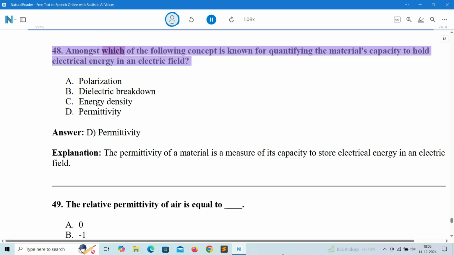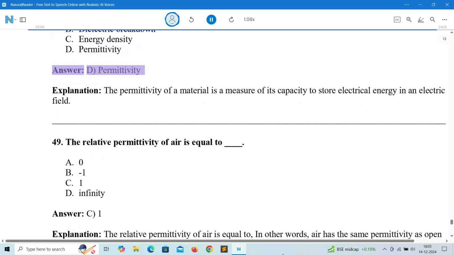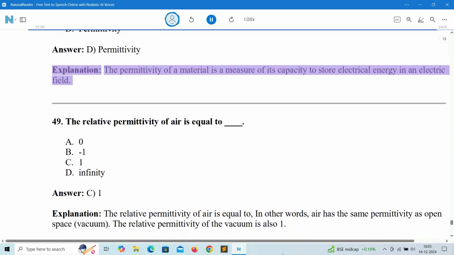48. Amongst which of the following concepts is known for quantifying the material's capacity to hold electrical energy in an electric field? A. Polarization. B. Dielectric breakdown. C. Energy density. D. Permittivity. Answer: D. Permittivity. Explanation: the permittivity of a material is a measure of its capacity to store electrical energy in an electric field.